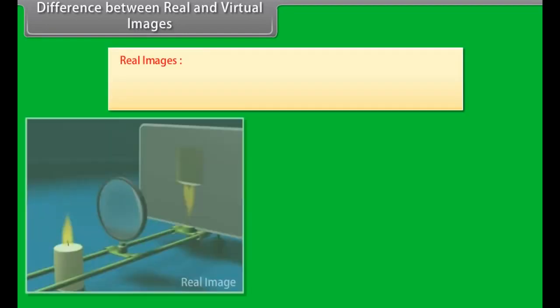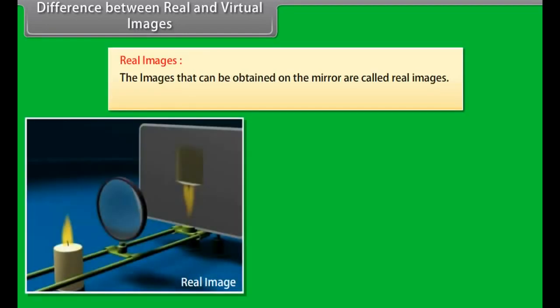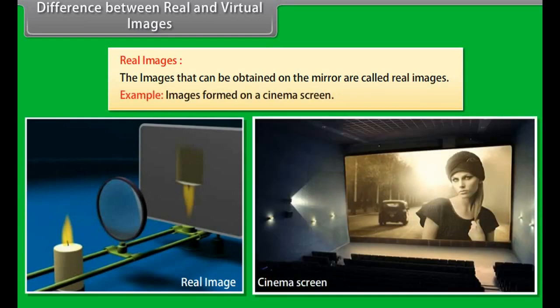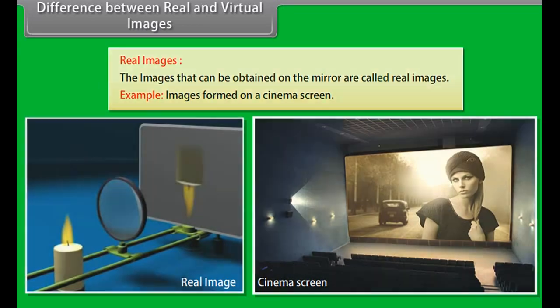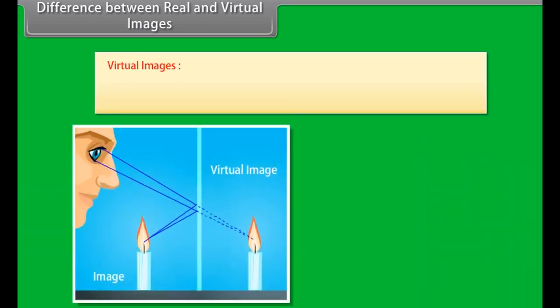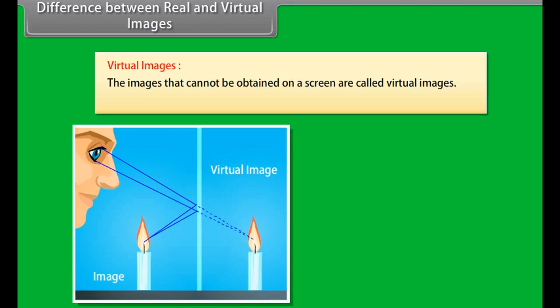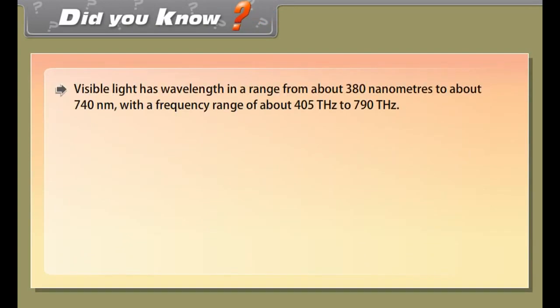Laws of reflection. First law of reflection. The incident ray, the reflected ray, and the normal all lie in the same plane. Second law of reflection. The angle of reflection is always equal to the angle of incidence. Difference between objects and images. Object. Anything which gives out light rays is called an object. Images. Image is an optical appearance produced when light rays coming from an object are reflected from a mirror.